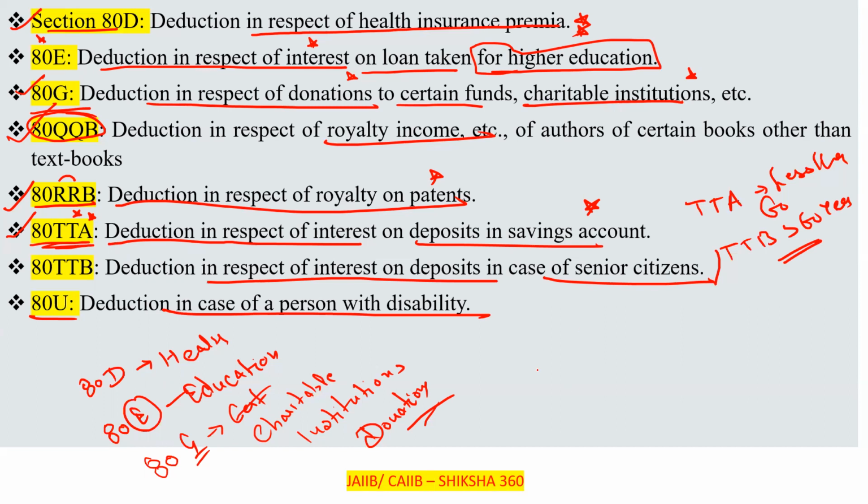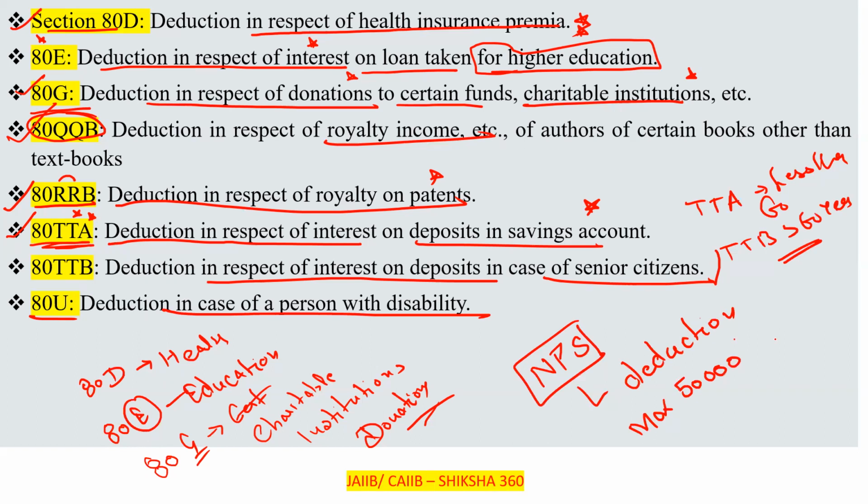So one more question from my side, like NPS. It is also a deduction, clear, and the maximum is 50,000. So kindly tell fast in the comment section under which section this deduction is to be included, clear. Many of you are under the NPS, or your NPS is to be deducted. So please tell fast in the income tax return under which section NPS is to be included, clear.